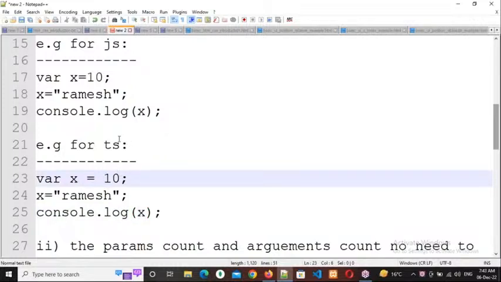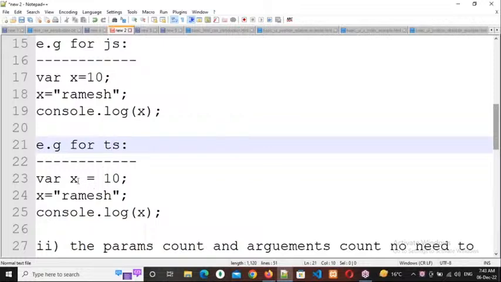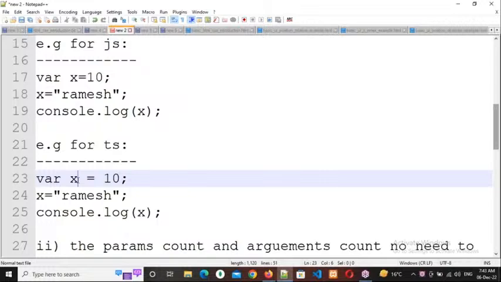TS is a strictly typed language, so we need to mention the data type. But if you don't mention the data type, what happens? It depends upon the first value. Automatically we will get the data type.